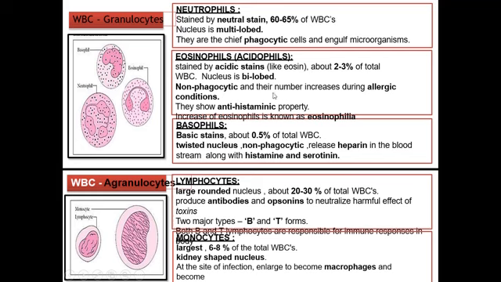These are non-phagocytic and their number increases during allergic condition. So these eosinophil cells are involved in allergic condition. They show antihistaminic property. That means in coagulation of blood they play a very important role. Increase in eosinophil is known as eosinophilia.